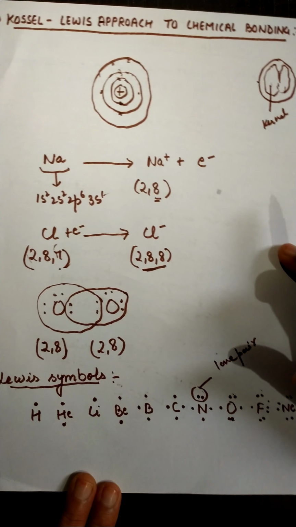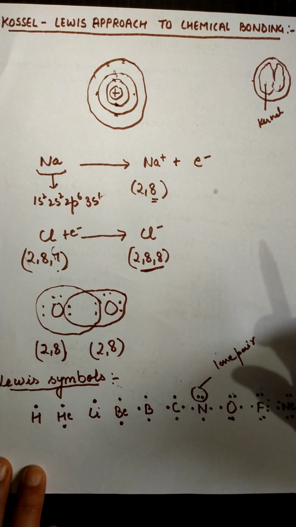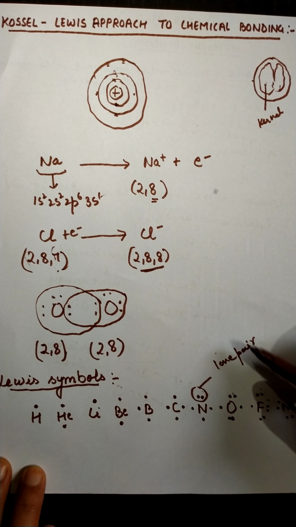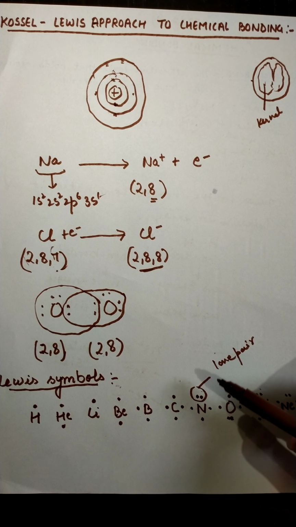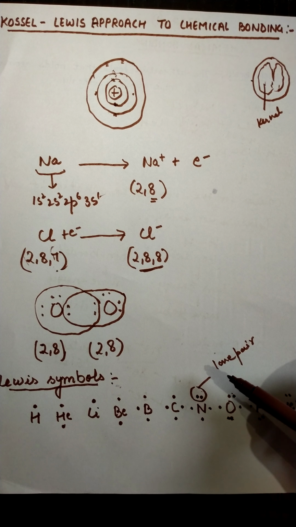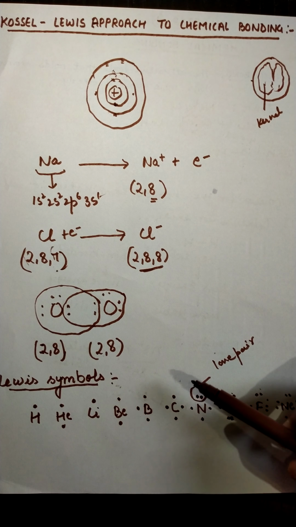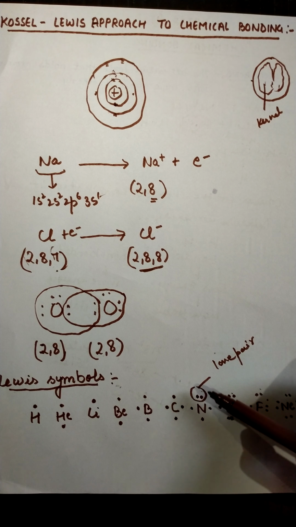After telling all these things, Kossel and Lewis wanted to draw attention to some of the facts. In the periodic table, the highly electronegative non-metals like the halogens and the highly electropositive metals like the alkali metals, that is group 1 and group 17, are generally separated by the noble gases.